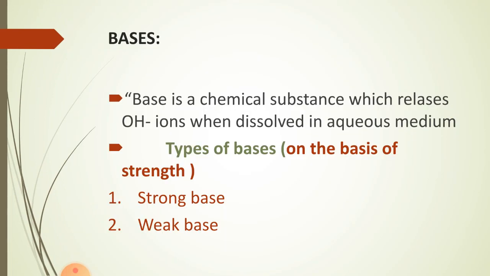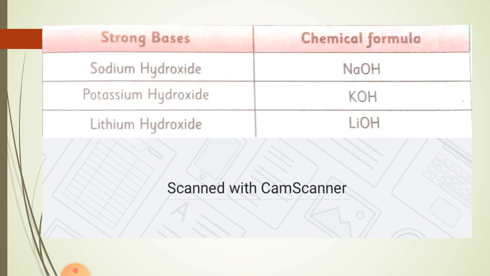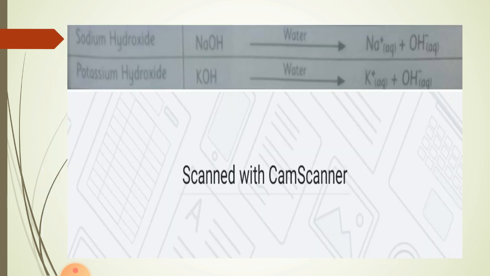Come towards the base. A base is a chemical substance which releases OH- ion when dissolved in aqueous medium. There are two types of bases, strong base and weak base. Strong bases completely dissociate in aqueous medium and give a higher concentration of the OH- ion, shown with a single arrow. For example, sodium hydroxide, potassium hydroxide and lithium hydroxide. You can see we have written it with a single arrow. Water is put because it is a medium. Aq shows the aqueous medium, and ions are only found in the aqueous medium,